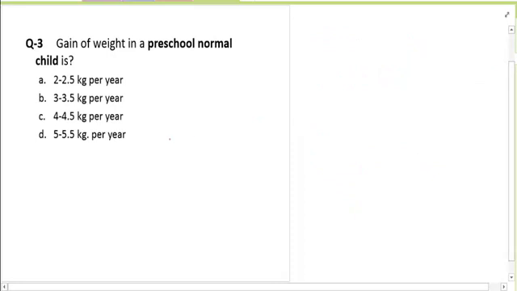Now the next question was on the gain of weight in a preschool normal child. Remember, in preschool children, they gain at least 2 to 2.5 kg per year, and at least 7 to 8 centimeters in height per year before they reach school.